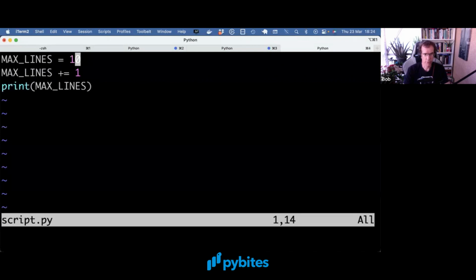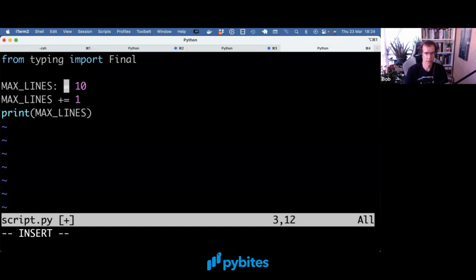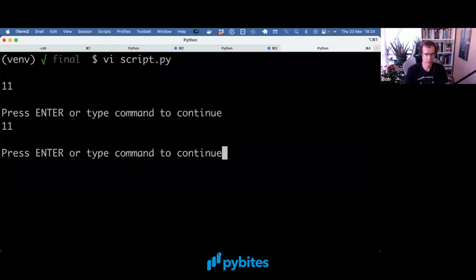Print 11 should have been 10. So you can type in this. Let me import this from typing, import Final. And then I can say Final as type hint, if I can type. And if I run this, that's blatantly ignored by Python, but not by mypy.